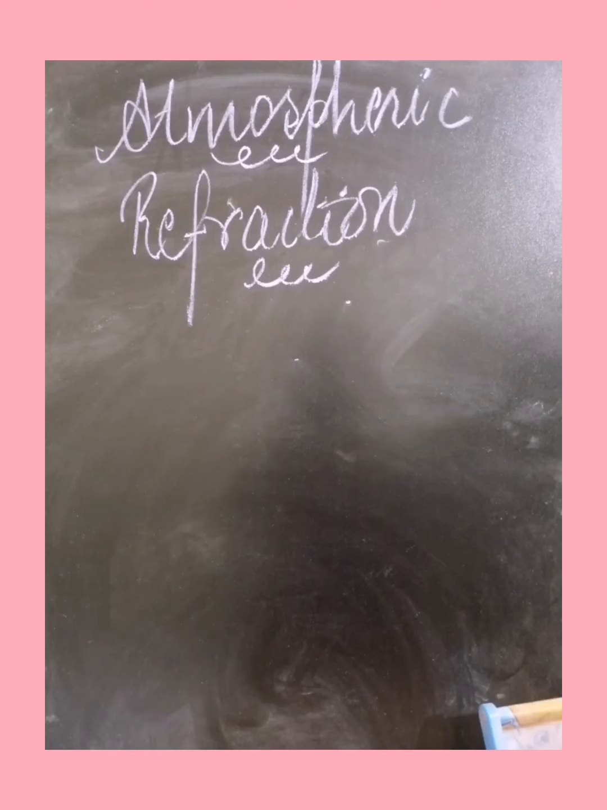In our atmosphere, refraction takes place. There are some areas where there is more density and some areas where there is less density. So what happens? When there is more density, the refracted ray bends toward the lesser density. So there is a zigzag path of the refracted ray. We will understand this with some real life examples.